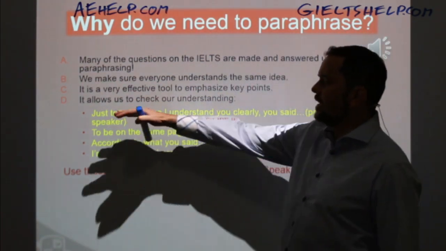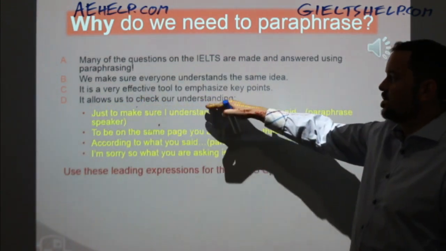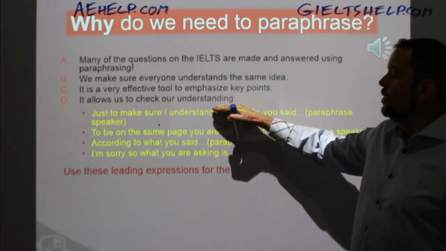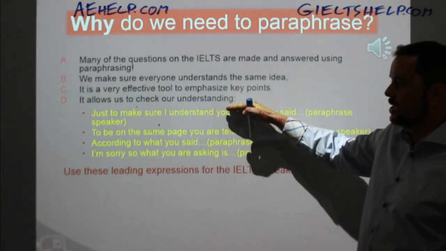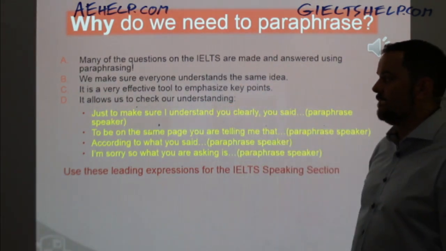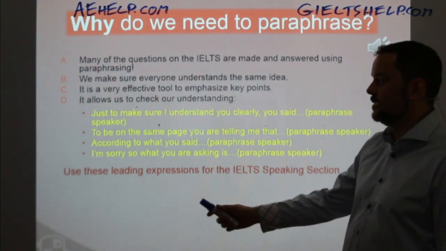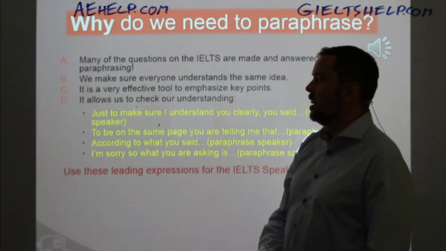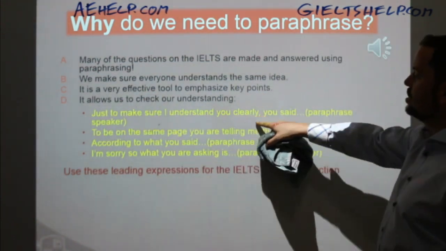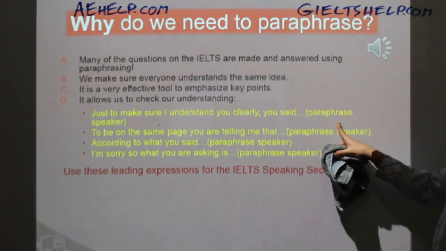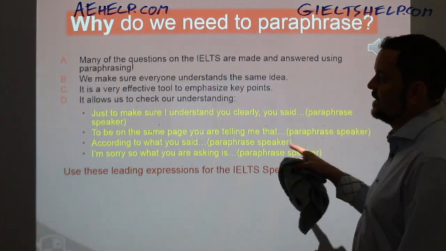And then what else it does is it allows us to check our understanding. So we can see how well we understand information by using paraphrasing, and specifically in the speaking section of IELTS, we can do that with some phrases. So we can say things like, just to make sure I understand you clearly, you said, and then paraphrase.